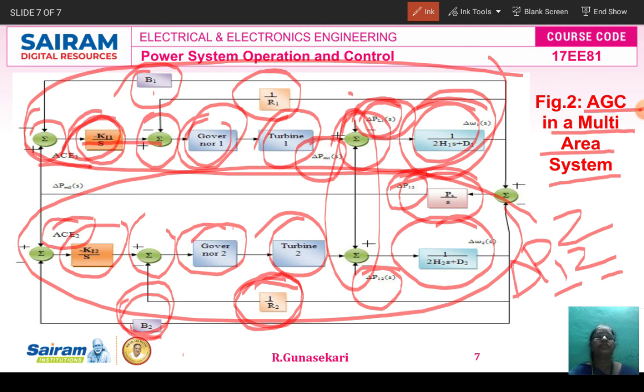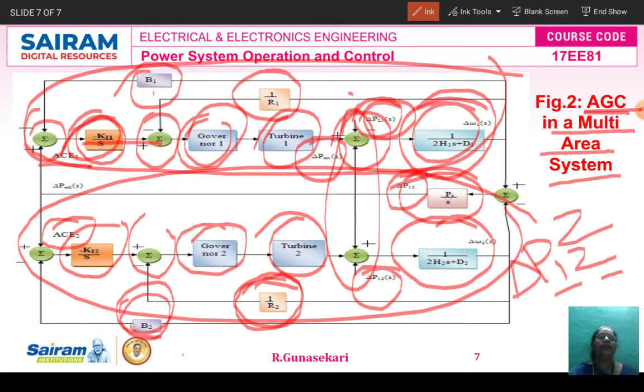Dear students, I hope that in this lecture video you clearly understood the automatic generation controller, that is, how to control automatic generation, AGC. The AGC consists of the primary ALFC loop and secondary ALFC loop.